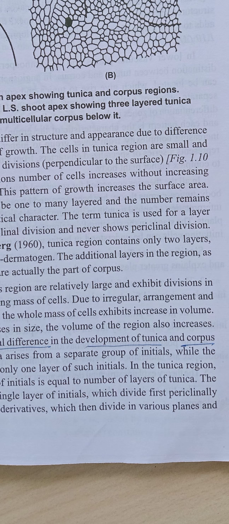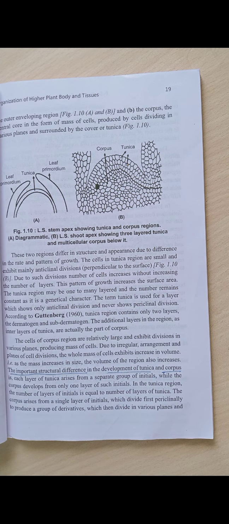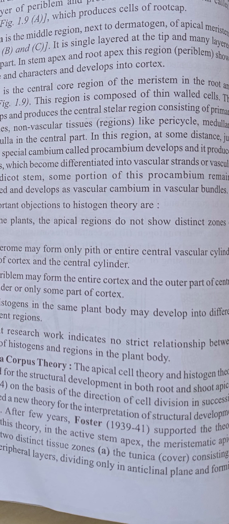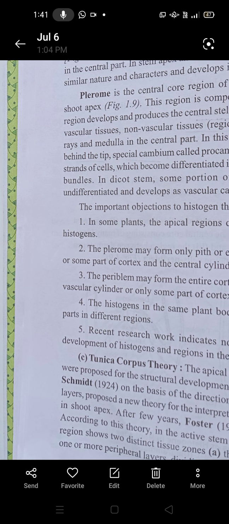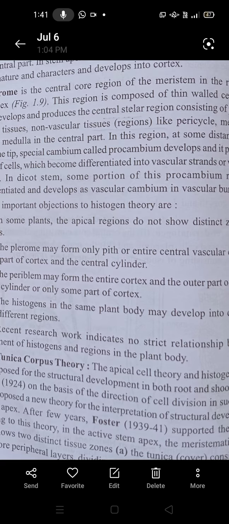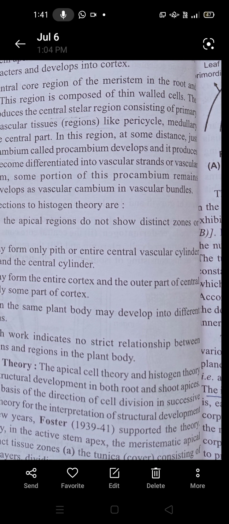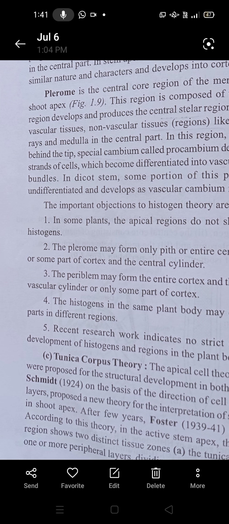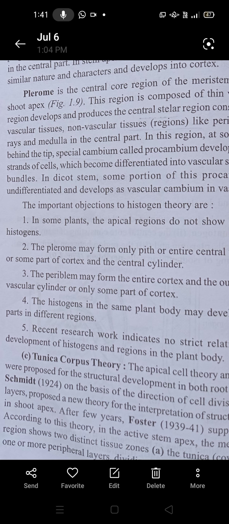In this way, the tunica corpus theory is quite different from the histogen theory and apical cell theory. The tunica corpus theory was proposed by Schmidt, and Foster supported it; it was published, I think, in 1931 and supported by Foster.